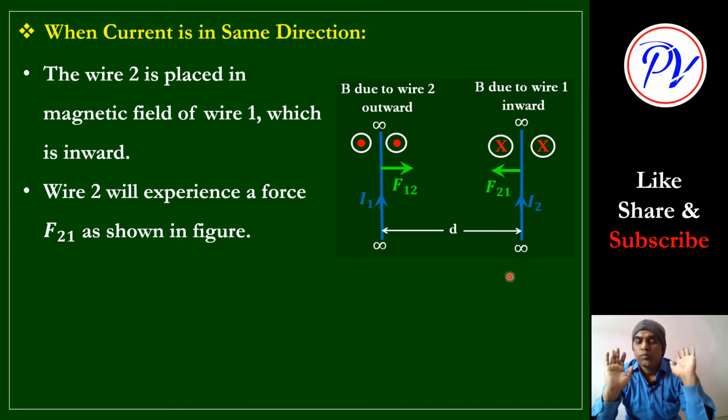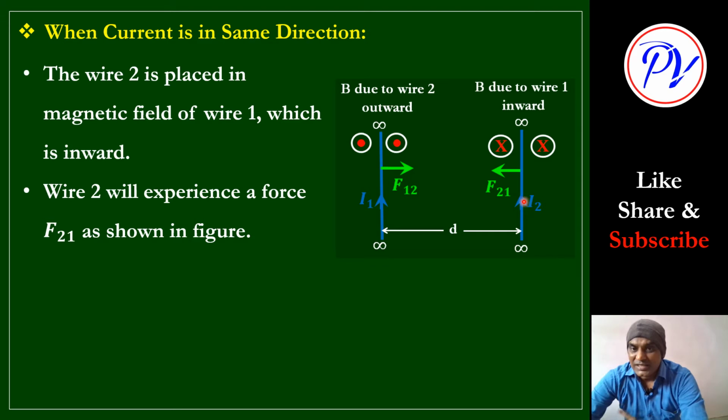So we have used two rules to find the direction of B1. This is the B1. This field is B1 everywhere. On this side everywhere B1 is there. On this side B1 is there, but we will not consider it because our wire 2 is on this side. So on this side B1 is inward, and that B1 is due to this I1, this wire 1. Force will act on wire 2, and the magnitude of this force is due to I2 as well as due to B1.